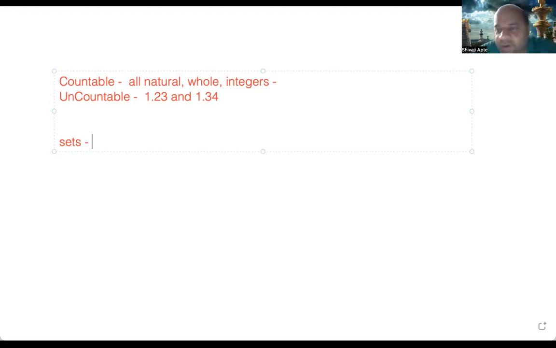Or maybe some lottery is there with all the numbers. They put them in a big vessel or a big globe. They put it and then they choose it, right? So what is that set? That set is all the numbers that are contained inside it. So they think in terms of sets.